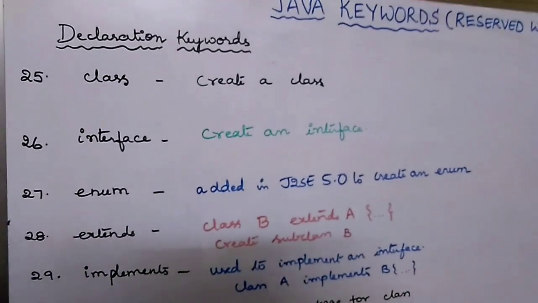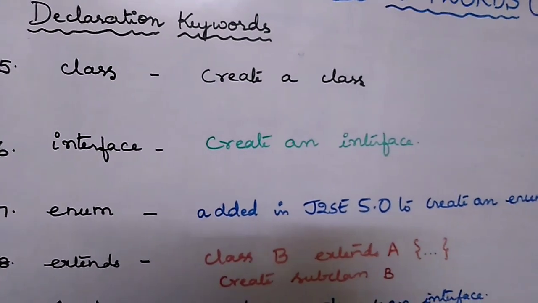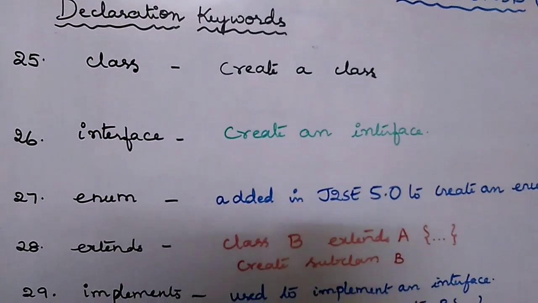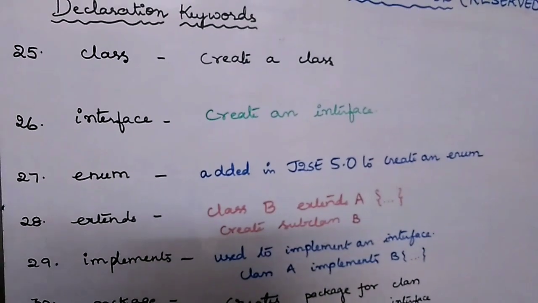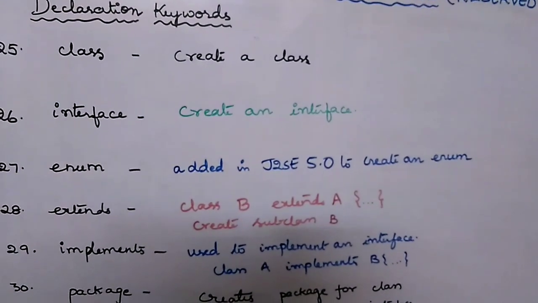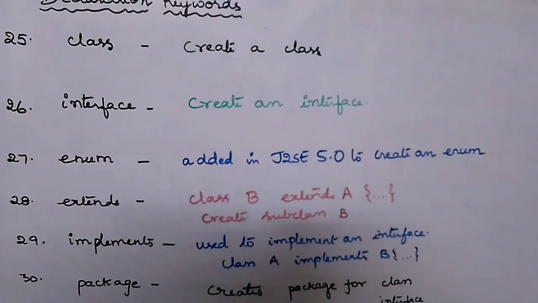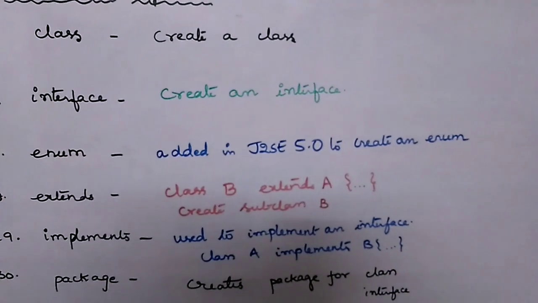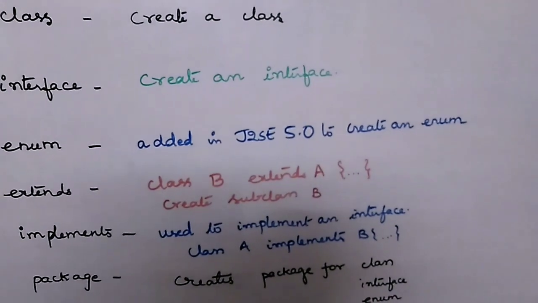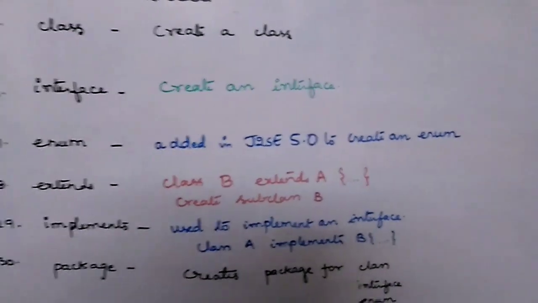Keywords. So the first one is the class keyword. The class keyword is used to create a class. The interface keyword is used to create an interface. So I can simply say interface B, interface A, interface employee, whatever, class A, B, etc. And next is enum. Enum was added in J2SE 5.0, and this keyword is used to create enumerations.